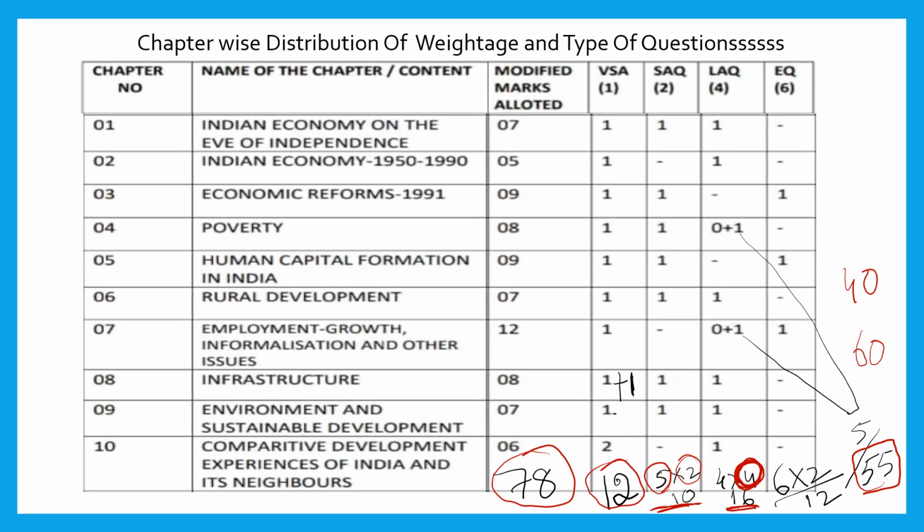Then 3 6-mark questions will be there. Out of 3, you have to attend 2, so 6 into 2, 12 marks. And if you attend 1 practical oriented question, the total marks will be 55. If you attend 2 practical oriented questions from part B itself, then you can score 60 marks from Indian economy.